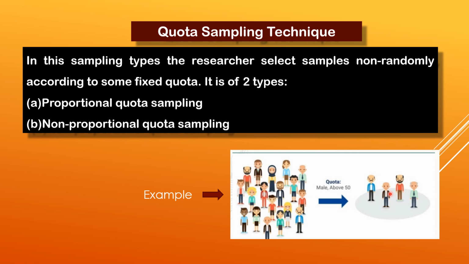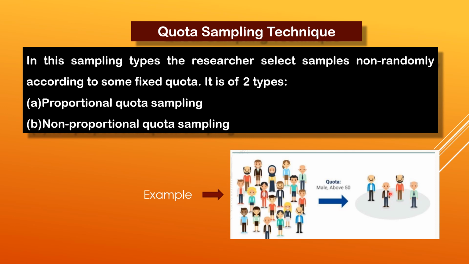Suppose the research worker has got 60 women but yet to have 40 men. So the research worker will continue to search for the men, but no more women will be taken for the research purpose because the quota for the women is fulfilled, because the research worker needed 60 women. So 60 women is completed. So this is the proportional quota sampling.